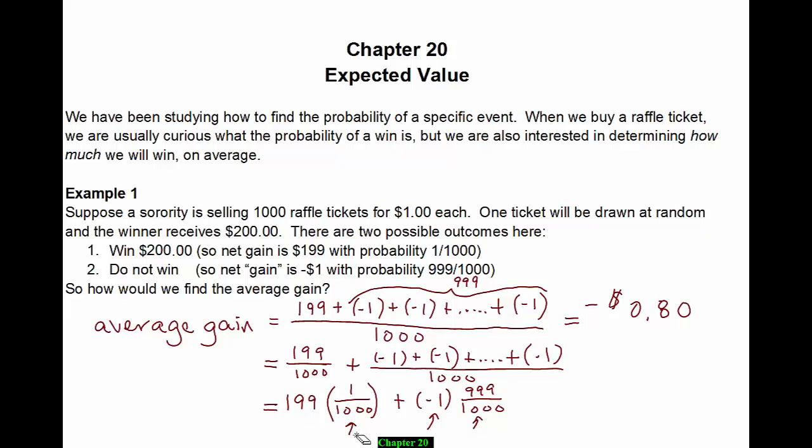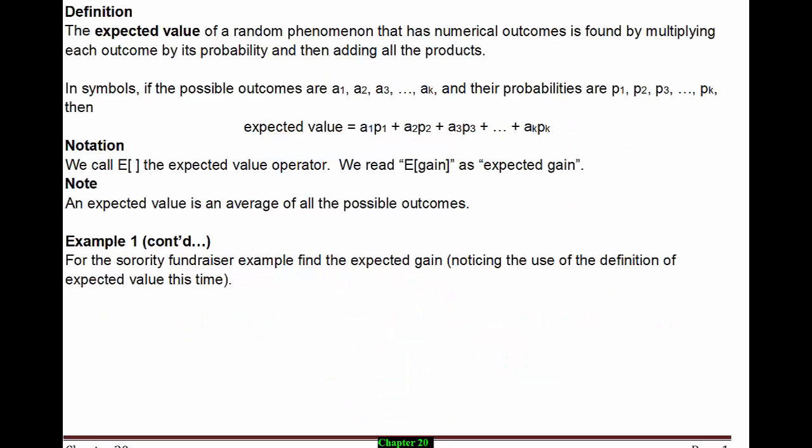When we write it this way, the definition that your book gives of expected value should make a bit more sense. The expected value of a random phenomenon that has numerical outcomes is found by multiplying each outcome by its probability and then adding all the products.